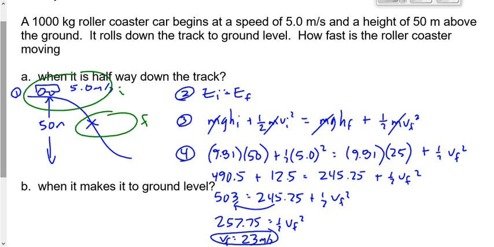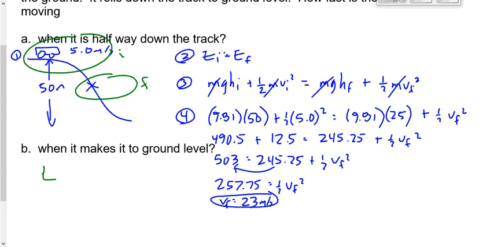Does that make sense? Now, we don't really have time to finish up question B, but we can at least set it up. In question B, we're going to say EI is equal to EF. The initial energy will once again be potential and kinetic because it starts at the same place. But what will the final energy be if it makes it all the way to the ground? Do we have potential energy when it reaches the ground? No, we're on the ground. Do we have kinetic energy? It's moving when it reaches the ground, right? So it just becomes 1/2 mvf squared. This becomes easier, right? Because we have one less term to put in there. We don't have this term in the second question.